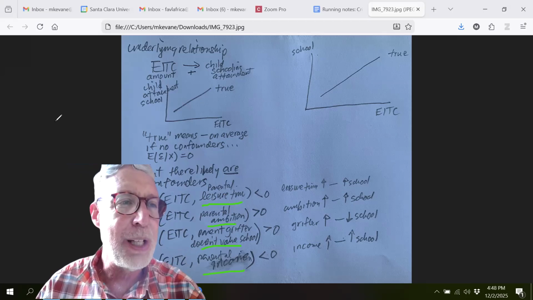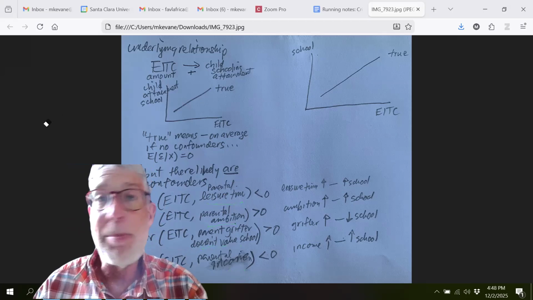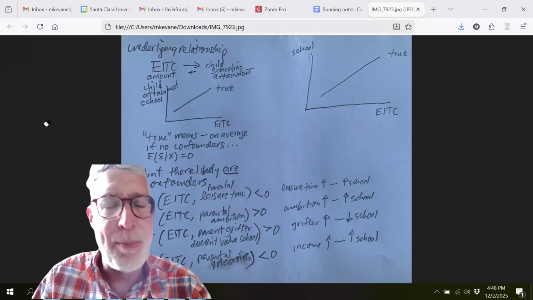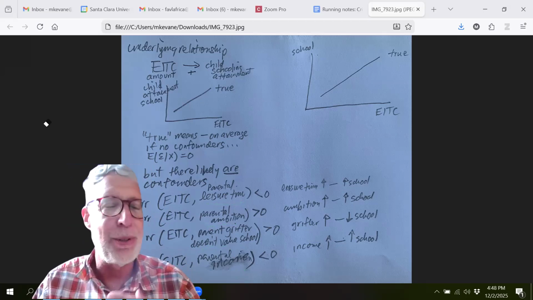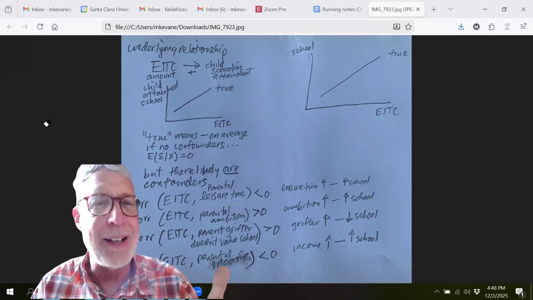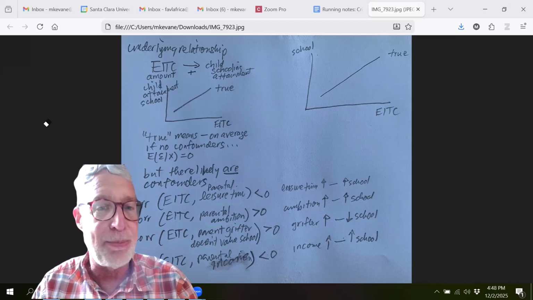Let's go through each one of these cases in turn. Four possibilities. They might all four be happening at the same time, in which case our estimates are a mess because we have a bunch of omitted variables. Or we might reasonably think only one of these is really important. Or we might have measures of some of these. We might have a measure of parental income.